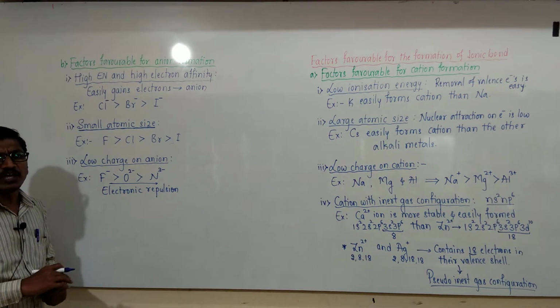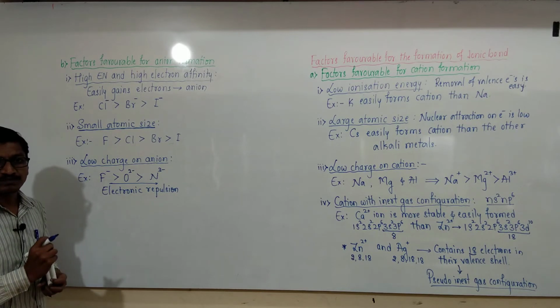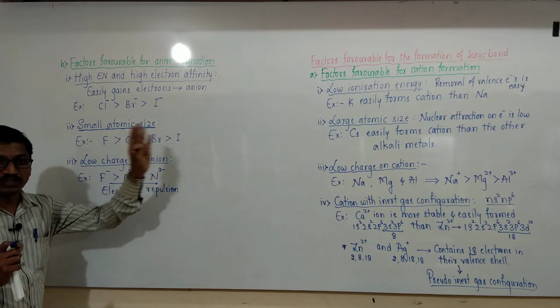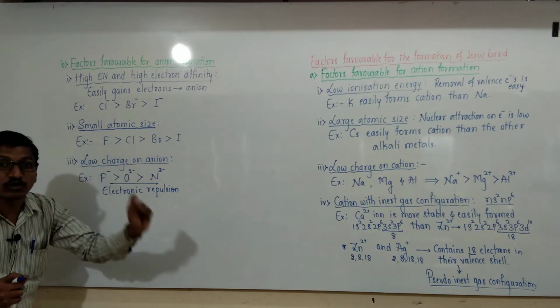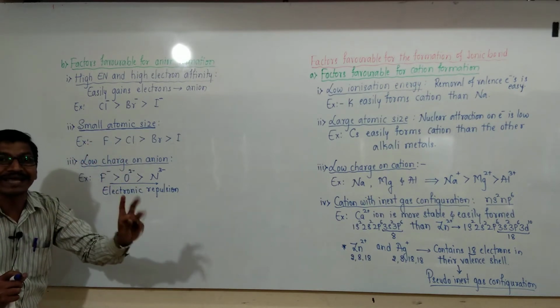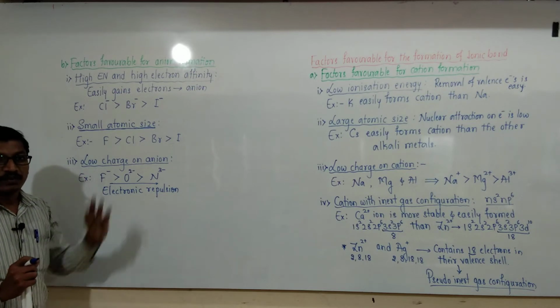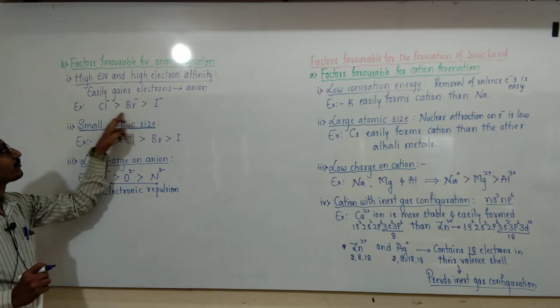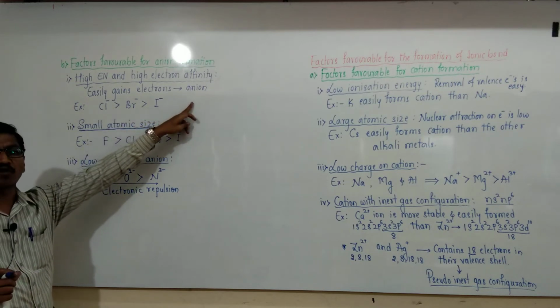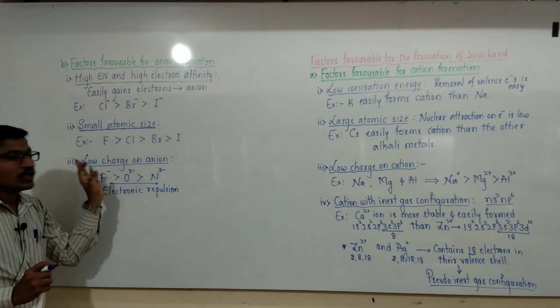These are some important factors favorable for the formation of cation and anion. In an anion, we need high electronegativity and high electron affinity. This leads to a greater accepting tendency, so it easily accepts electrons and forms anions.